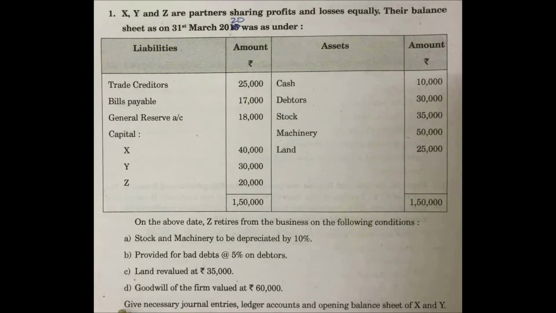Finally, what is asking? Give necessary journal entries, ledger accounts and opening balance sheet of X and Y. This is the question. Let us see the solution for this problem.